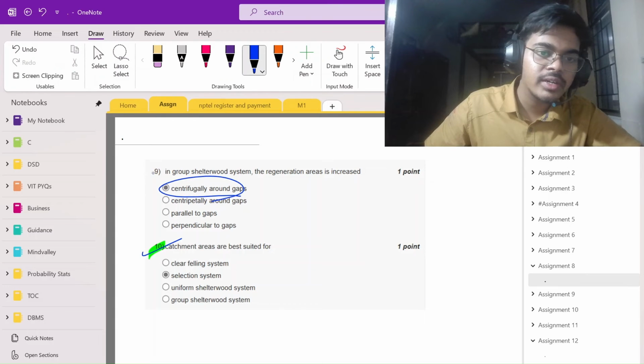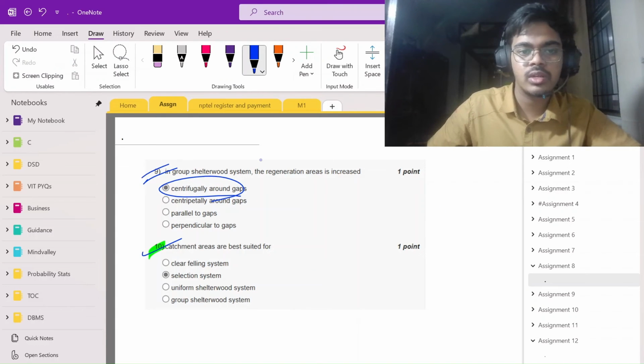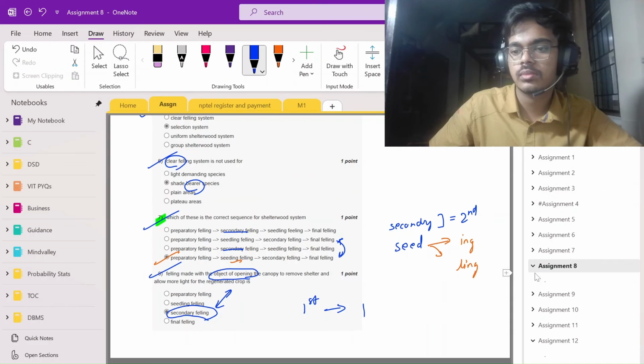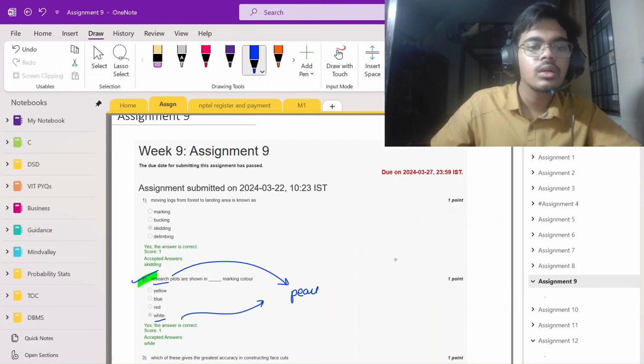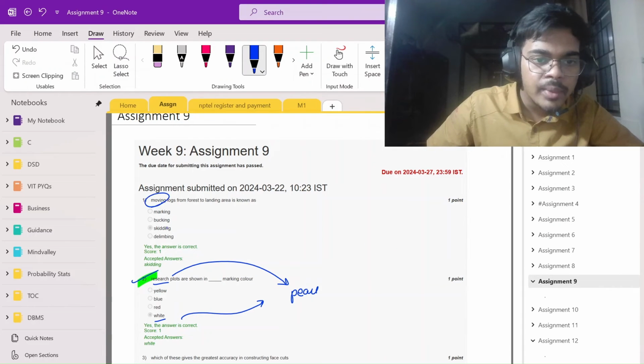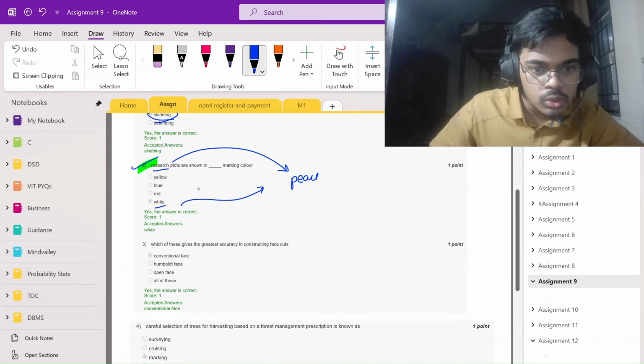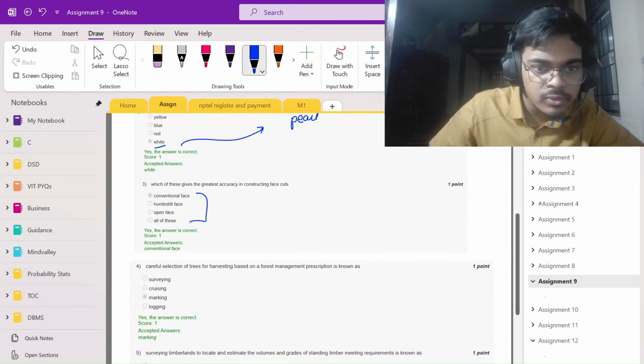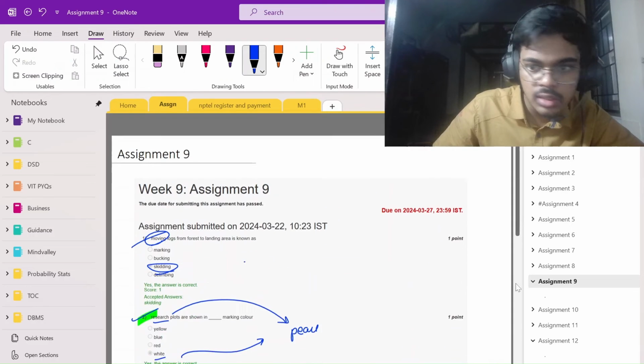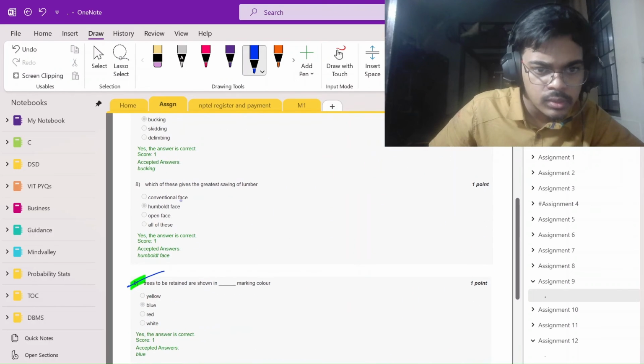I just remember it centrifugally. Sorry, mnemonics part is up to you. Then skidding. Yeah, I made something. So moving could be done by going by skidding. So I just remember it like this. Here there are two types of options, this face and that face.